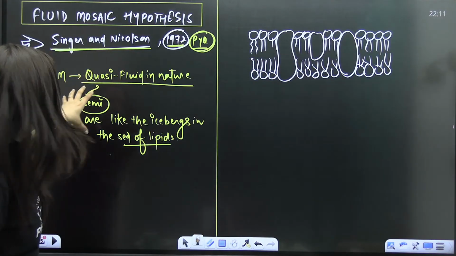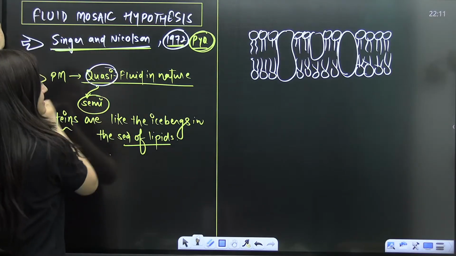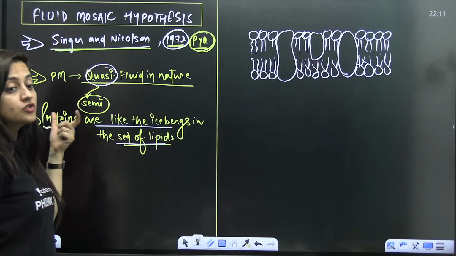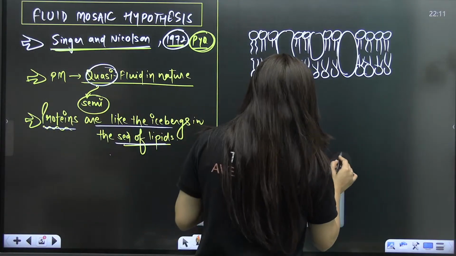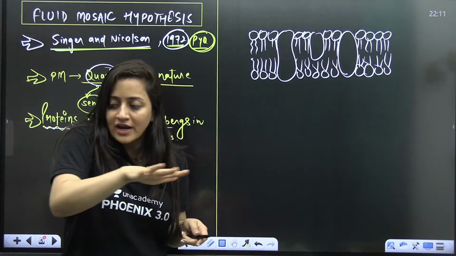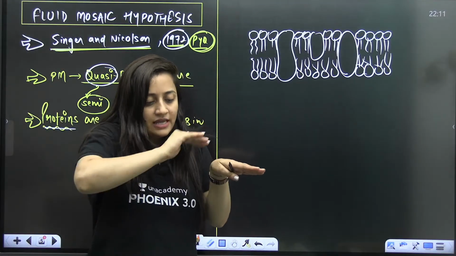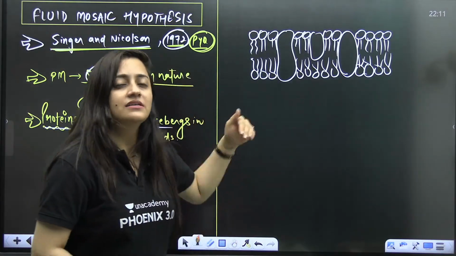Right? That is what they discussed here. So quasi-fluid, that is semi-fluid in nature. Proteins are like the icebergs in the sea of lipids. So these were the main points here. The arrangement was just like a mosaic when you look at it superficially, right? When you look at it like this now, you'll be like, okay, this is a cell. That is how the arrangement is.